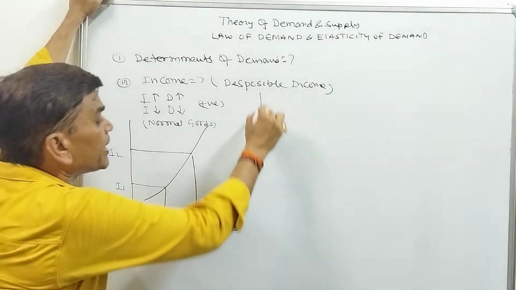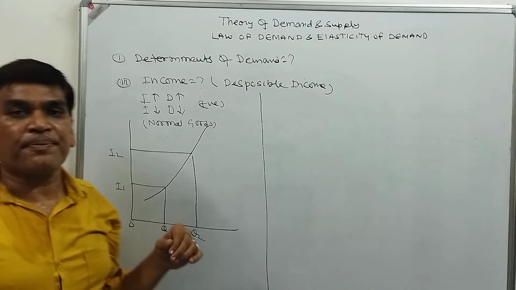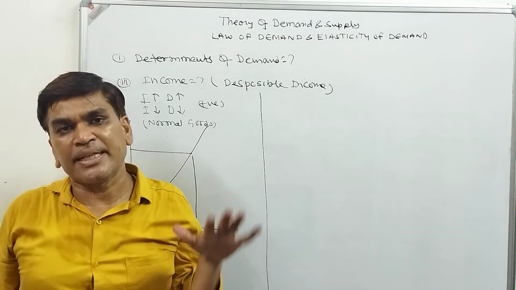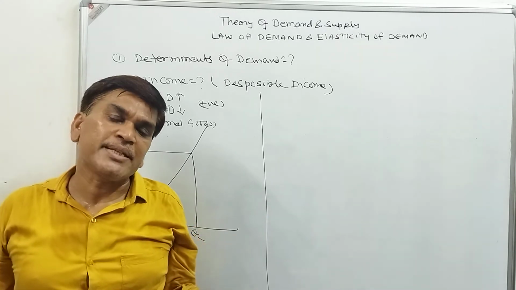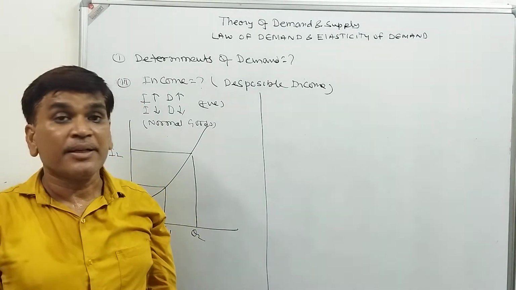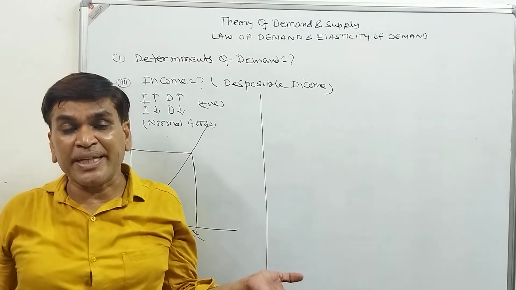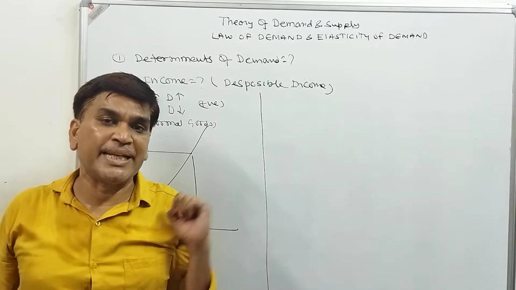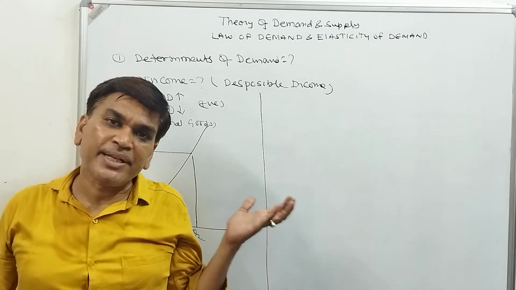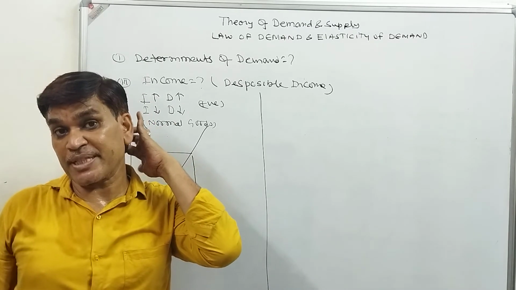But as far as inferior goods are concerned, there is a negative relation. Generally, if our income increases, then the demand will also increase. If income decreases, then demand will also decrease. So there is a positive relationship between income and demand. But some goods are like this: if our income increases, we will purchase less. Like dalda ghee. When our income is high, we will purchase less dalda ghee. If our income is less, we will purchase more dalda ghee.